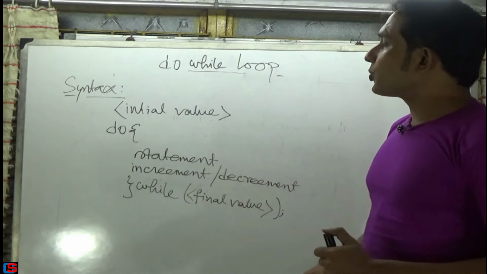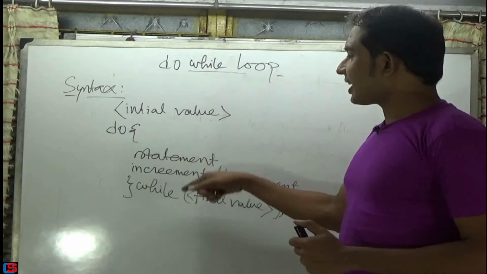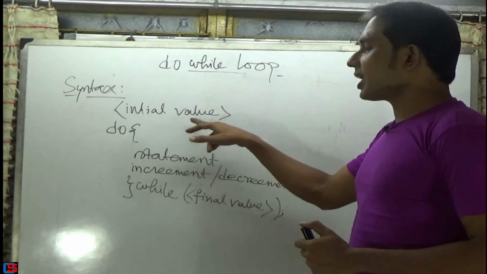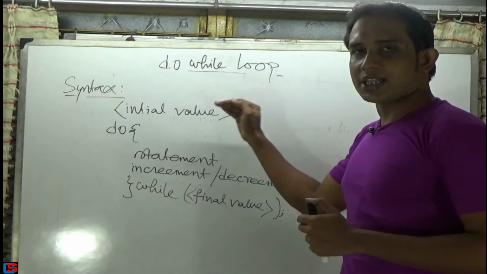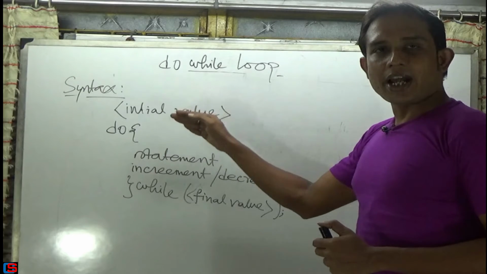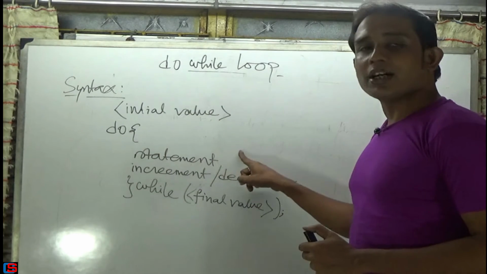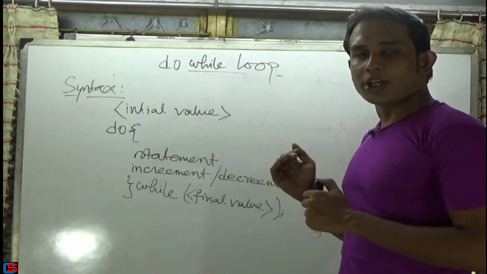Now come to the do while loop. In the case of do while loops, you can see the syntax is like this. In the very first line, before starting the do while loop, you have to initialize or give the initial value or initial condition, and then you write do, and after giving the opening brace, you write down the statements which are going to repeat.